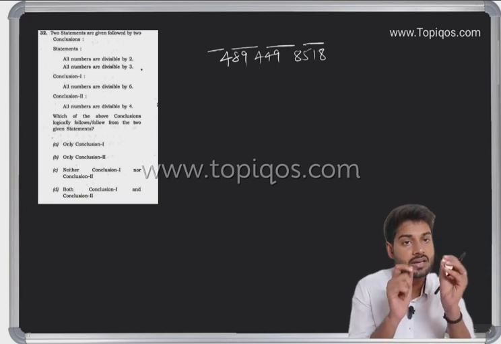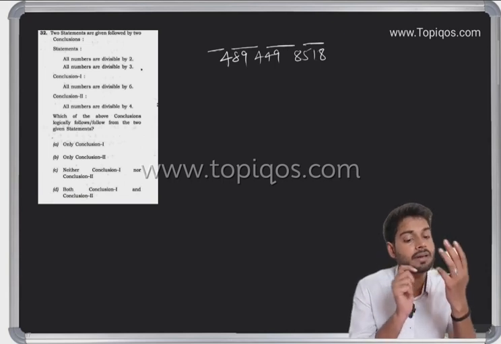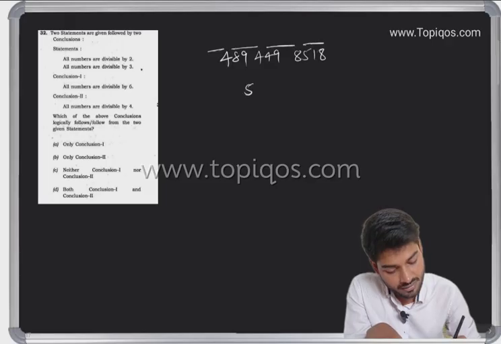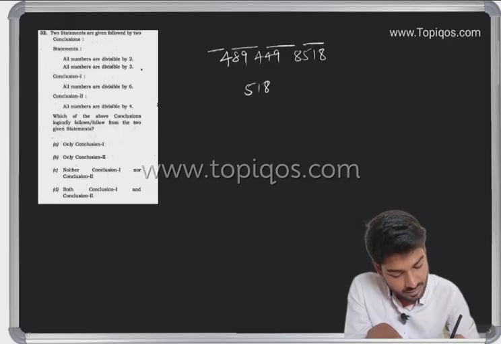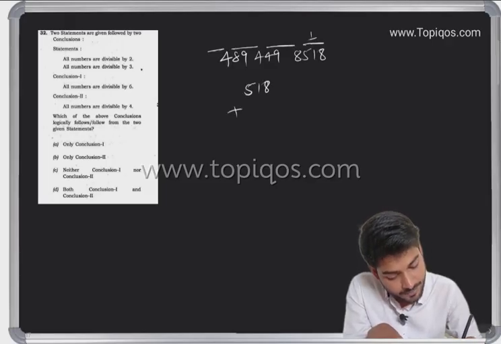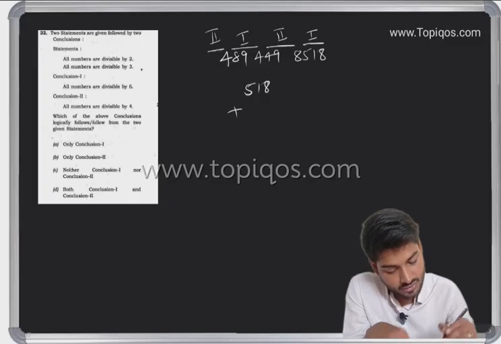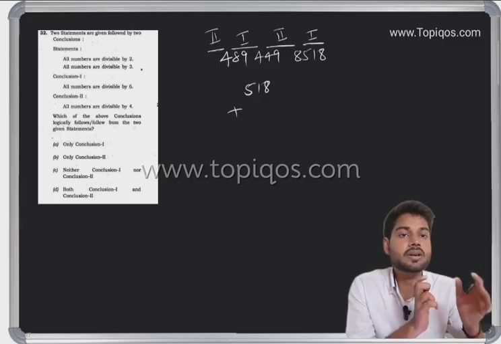Again, I'm saying we have to take a three-digit pair from the left side. So what we'll do is add those pairs. 8518. This is group 1. This is group 2. So group 1 on one side, group 2 on the other side.